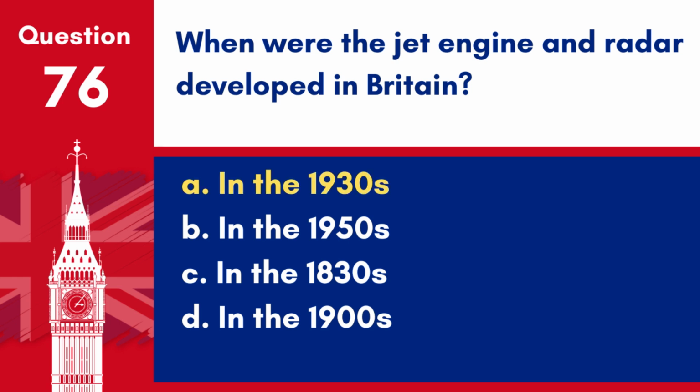Answer: A. In the 1930s, both the jet engine and radar were significant British technological developments made during the 1930s, contributing greatly to Allied success in World War II.